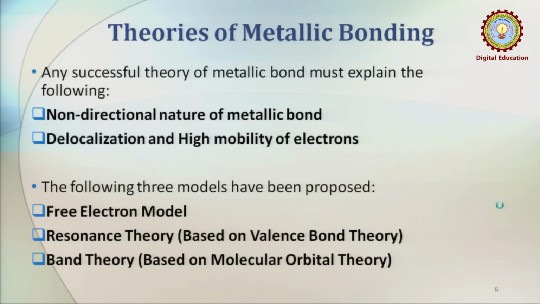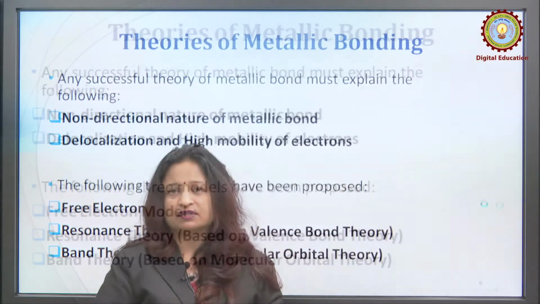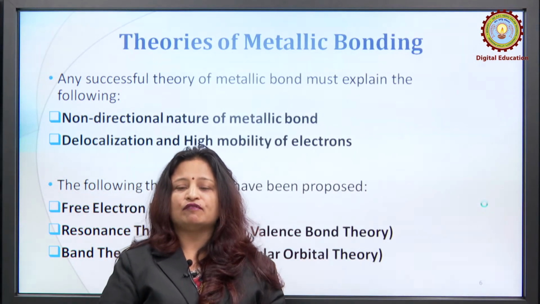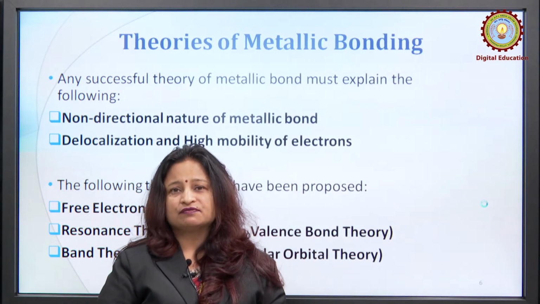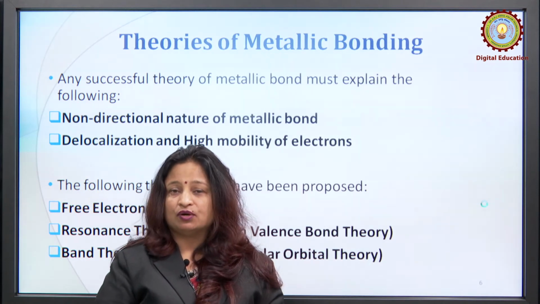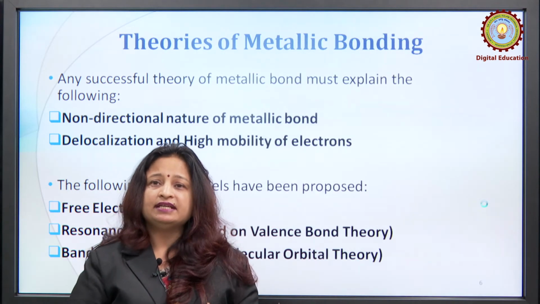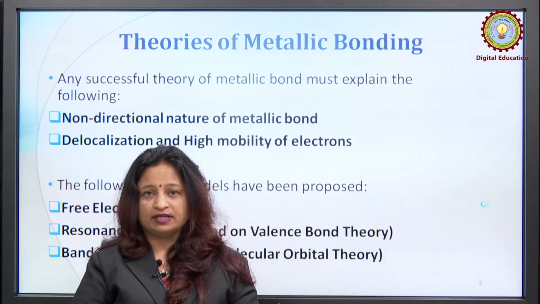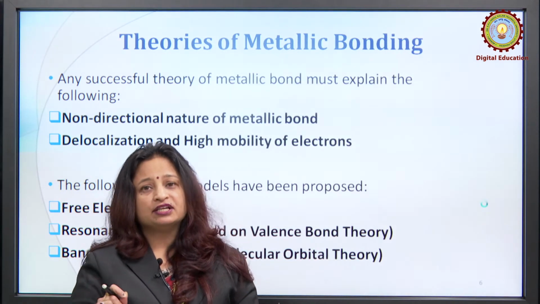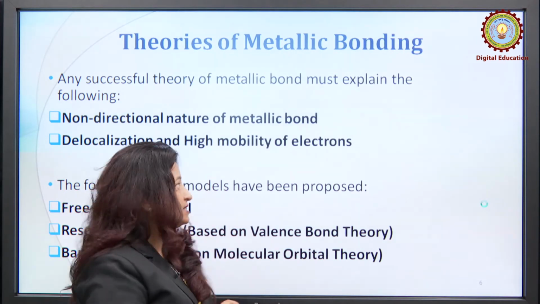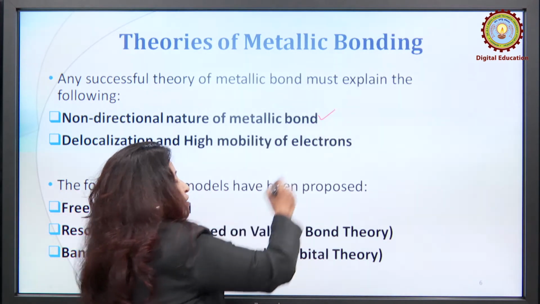Now any successful theory, because various theories have been put forth in order to explain the nature of bonding in metals, is better when it explains 2 important points. Number 1, non-directional nature of metallic bond. You can see here non-directional nature of metallic bond.